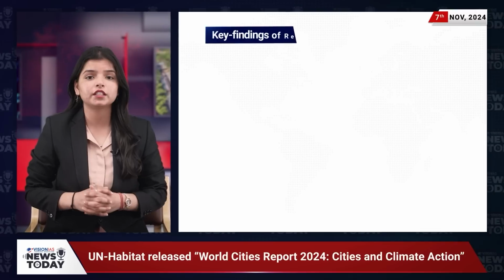In our next news, we will talk about the UN Habitat's latest World Cities Report 2024, Cities and Climate Action, which sheds light on the crucial link between cities and climate change. This report reveals that cities are both major contributors to greenhouse gas emissions and are victims of the impacts of climate change and its worst offenders. Let's start with some of the key findings.